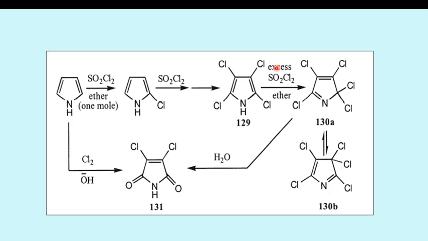Then excess SO2Cl2 replaces the second hydrogen atom with chlorine. Similarly, a number of internal rearrangement reactions take place, and then further with the removal of a water molecule, it gives this product which contains oxygen groups at the 2nd and 5th positions.